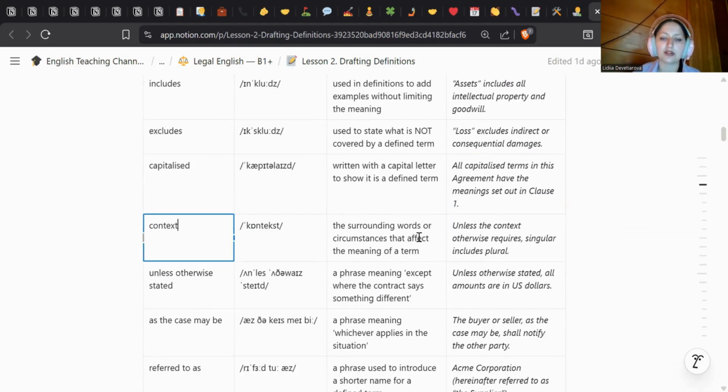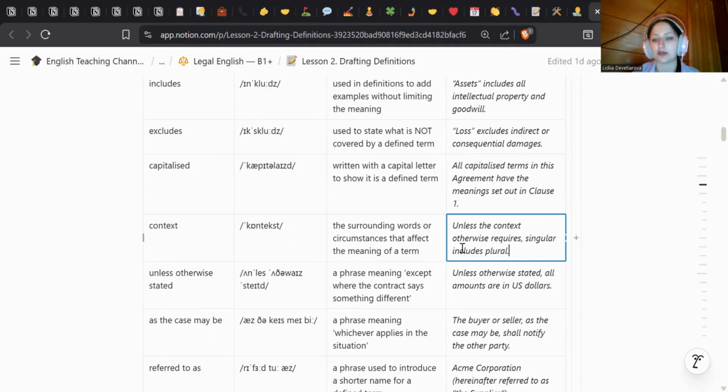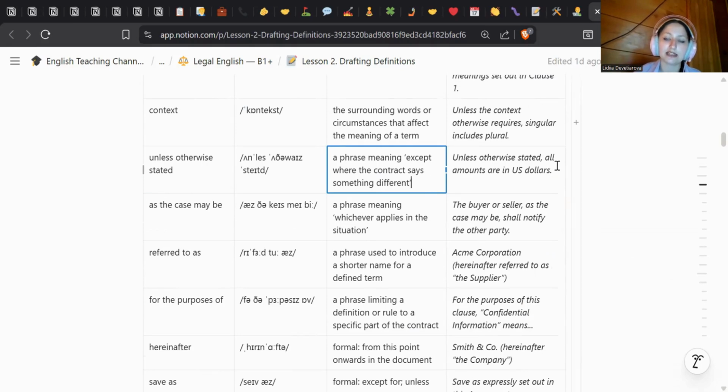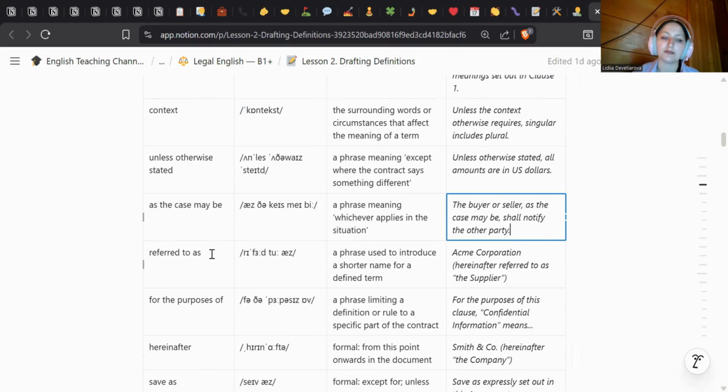Context, the surrounding words or circumstances that affect the meaning of the term. Unless the context otherwise requires, singular includes plural. Unless otherwise stated, a phrase meaning except where the contract says something different. Unless otherwise stated, all amounts are in US dollars. As the case may be, a phrase meaning whichever applies in the situation. The buyer or seller, as the case may be, shall notify the other party.